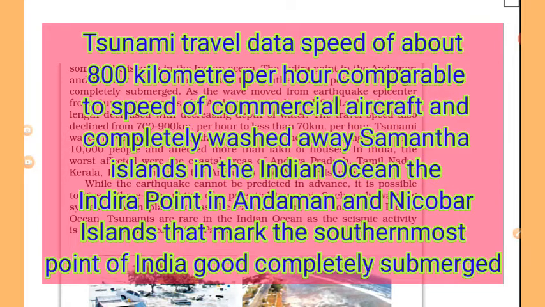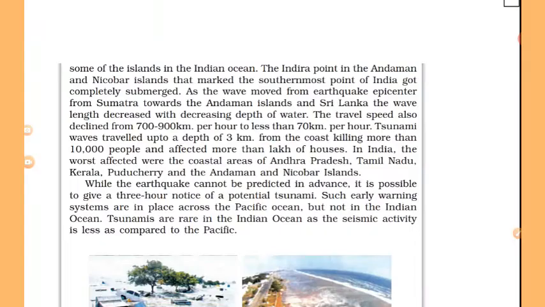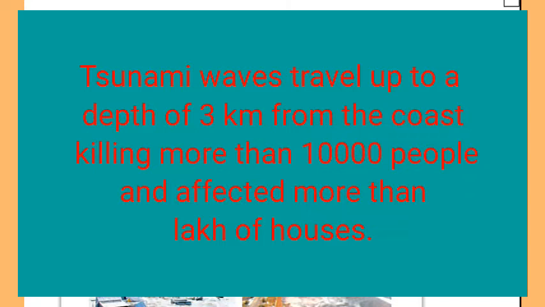The Indira Point, as we have discussed a short while ago, in the Andaman and Nicobar Islands, that marked the southernmost point of India, got completely submerged. As the wave moved from the earthquake epicenter in Sumatra towards the Andaman Islands and Sri Lanka, the wavelength decreased with decreasing depth of water. The travel speed also declined from 700 to 900 km per hour to less than 70 km per hour. Tsunami waves traveled up to a distance of 3 km from the coast, killing more than 10,000 people and affecting more than lakh of houses.